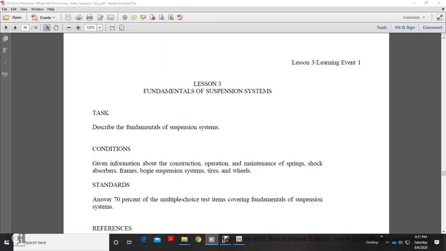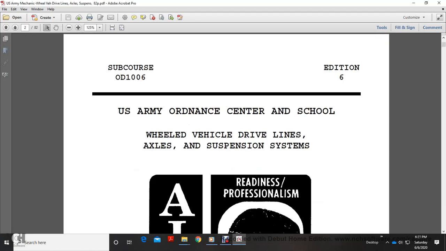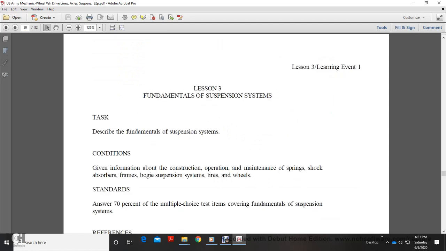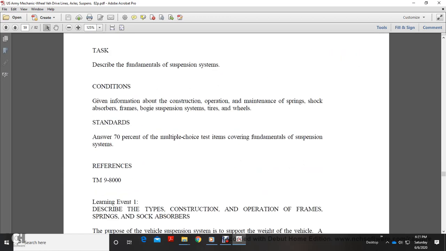Alright, lesson 3, fundamentals of suspension systems. This is subcourse OD1006, edition 6, U.S. Army Ordnance Center School, Wheel Vehicle Driveline Suspension, Axle Suspension, AIPD, Army Institute of Professional Development. We're on lesson 3, fundamentals of suspension systems. Task: describe fundamentals of suspension systems. Give information about construction, operation, maintenance, springs, shock absorbers, frames, bogie systems, suspension system, tires, and wheels.